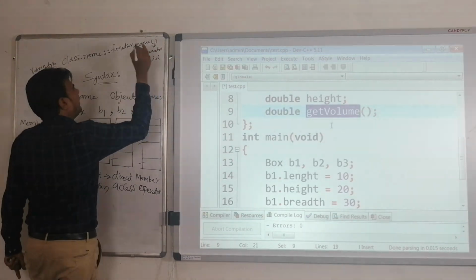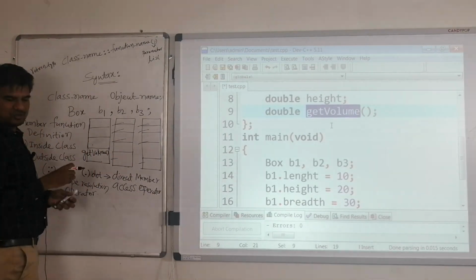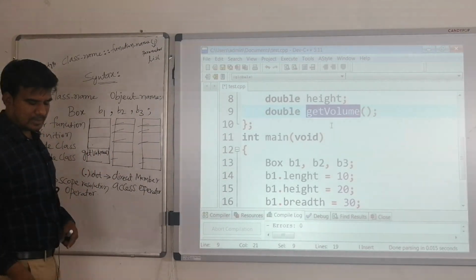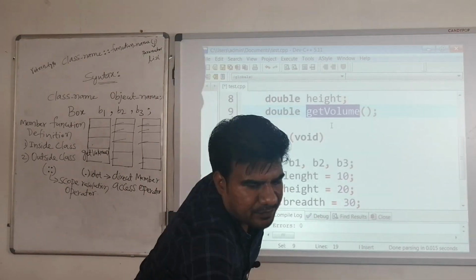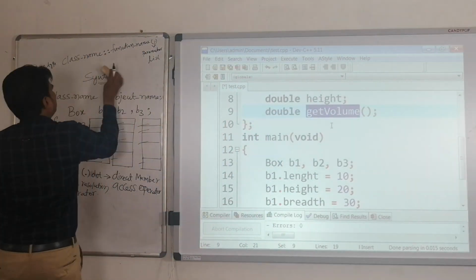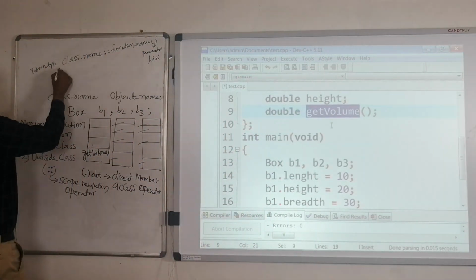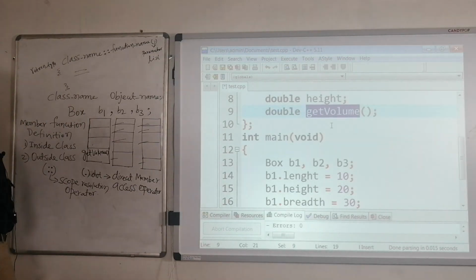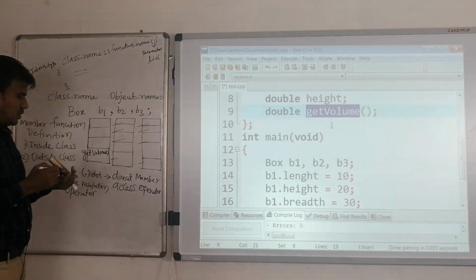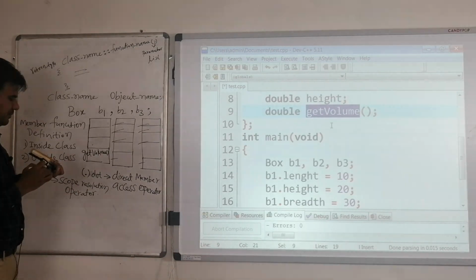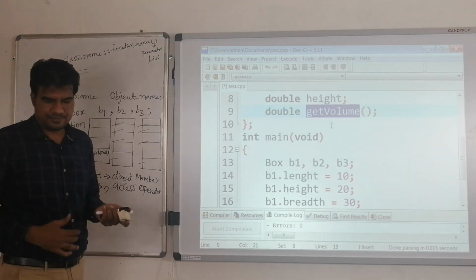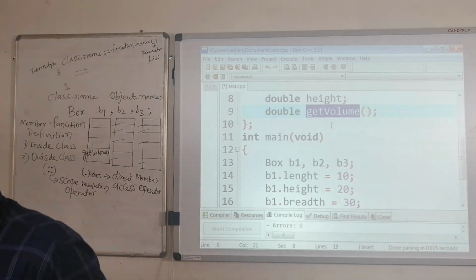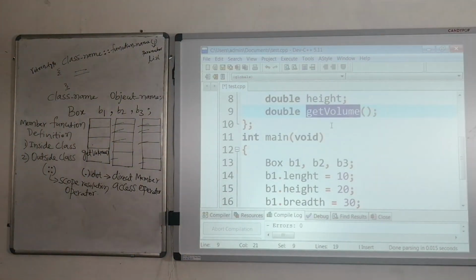And after that, what do we have to do? Use two curly brackets to write the definition. In between the brackets the definition will go. We'll see this in our next part.